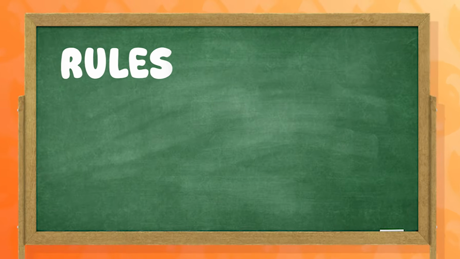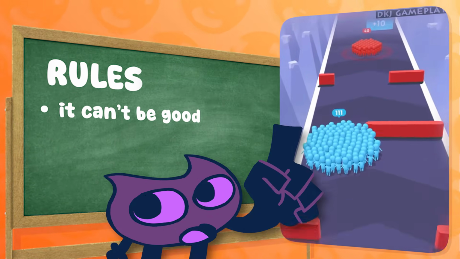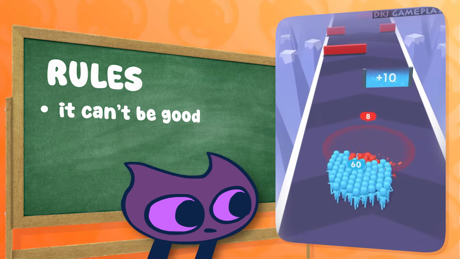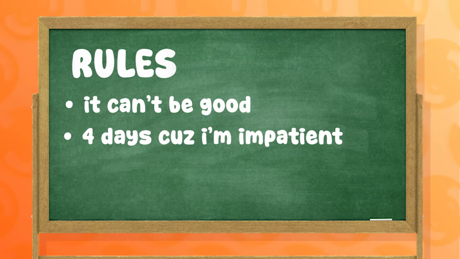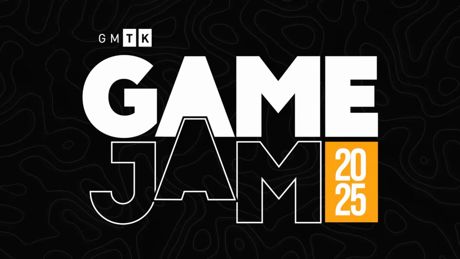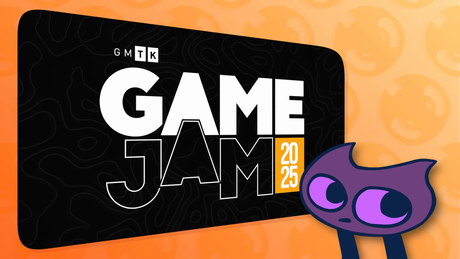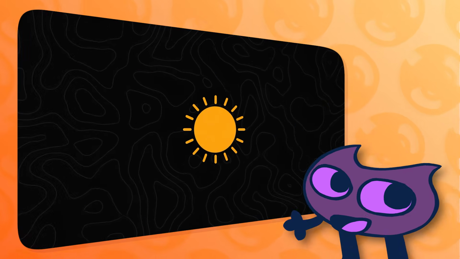So here's the rules. It's gotta be a really simple game. Like, if I'm not simpler than that math game running game... Ugh. I turned into the fish eating a carrot. Secondly, I only have 4 days to make this thing, because my plan is to hand this into Game Maker's Toolkit's 4-day game jam. You know, I was originally gonna call this video, How I Won the GMTK Game Jam.